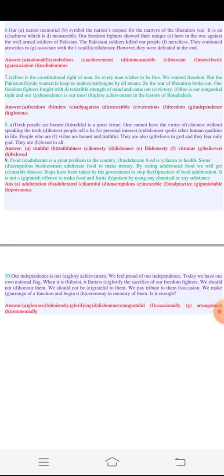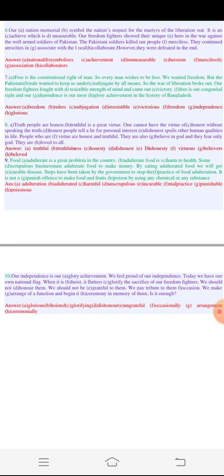Number 9, food adulteration. It will be adulteration is a great problem in the country, and adulterated food is harmful to health. Some unscrupulous businessmen adulterate food to make money. By eating adulterated food, we will get incurable disease, and steps have been taken by the government to stop malpractice of food adulteration.